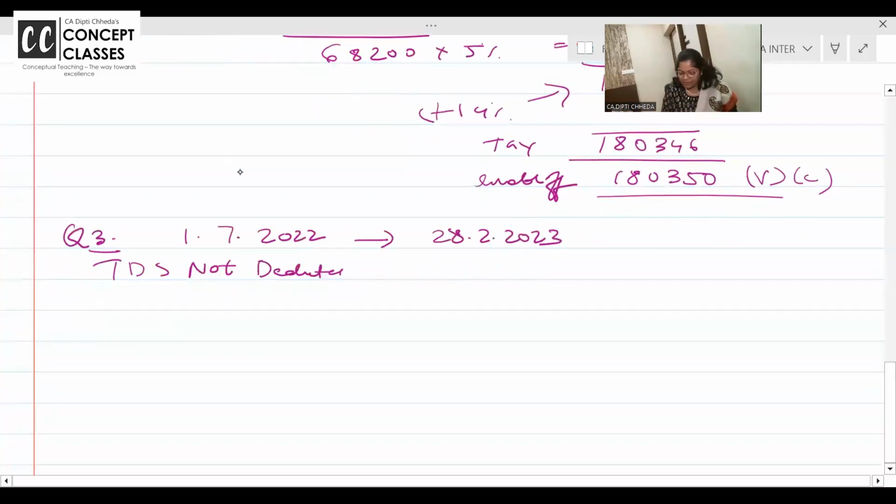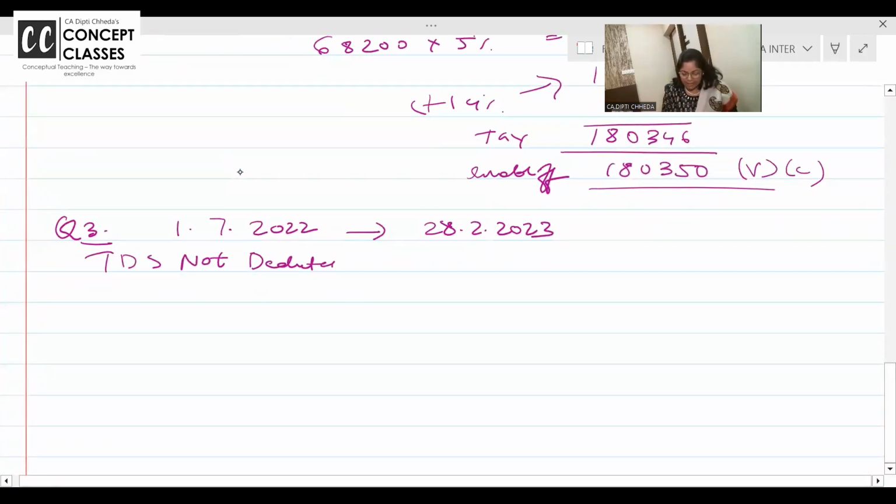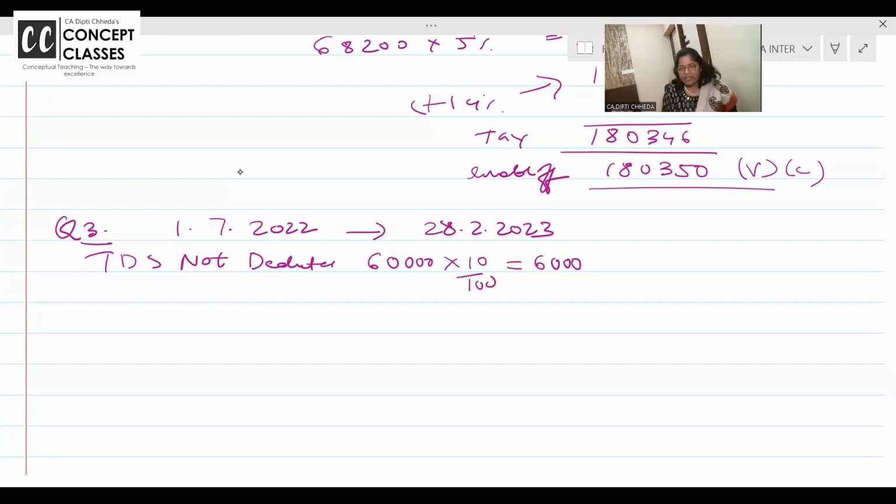TDS काटे ही नहीं, है ना? 60,000 into TDS rate, कितना था? 10%. 6,000 I should have deducted. If I have not deducted, on the tax amount 1% per month is the penalty: July, August, September, October, November, December, January, February. 8 months.